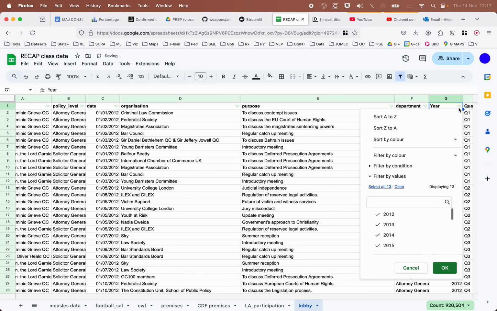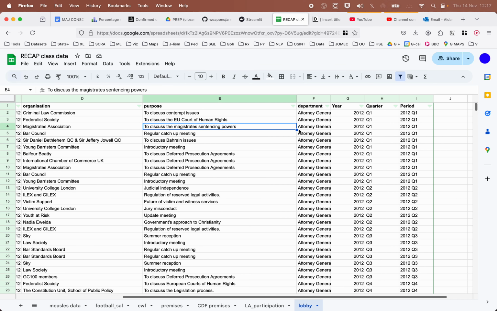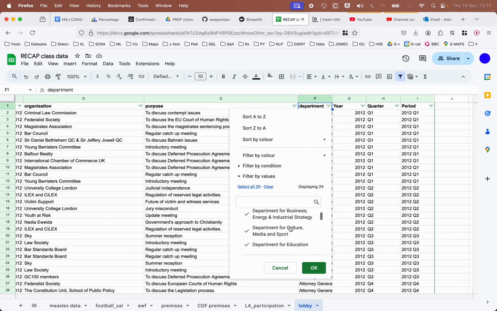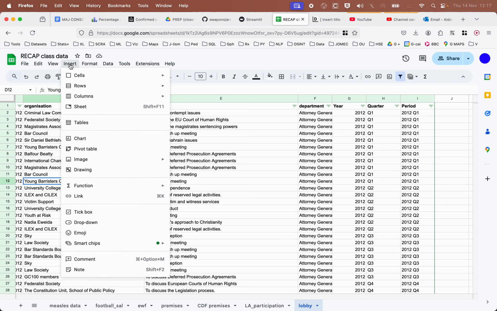We could go 2023 only, and then we could say department. We could find the Office of the Secretary of State for Wales. But then we'd still be left with a long list, and we'd need to know how many times the organizations appeared. So we need a pivot table.